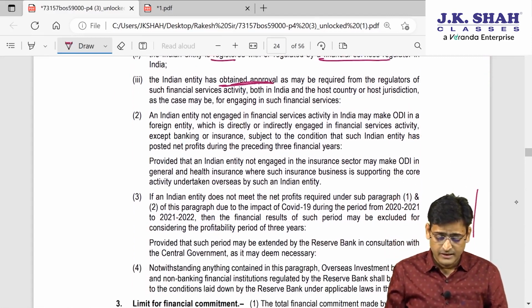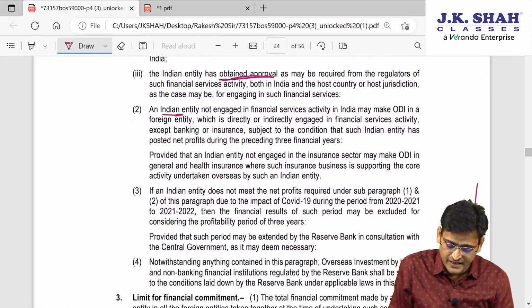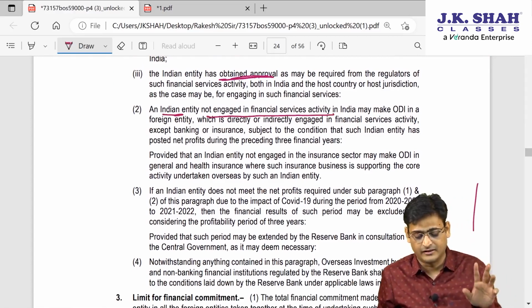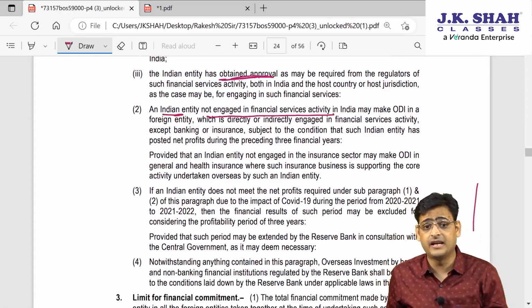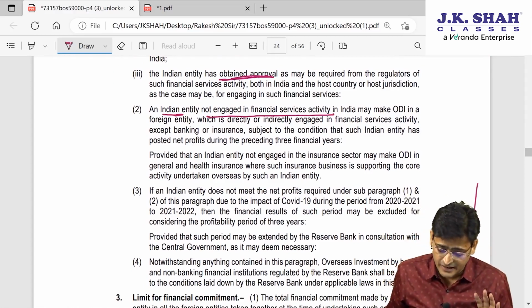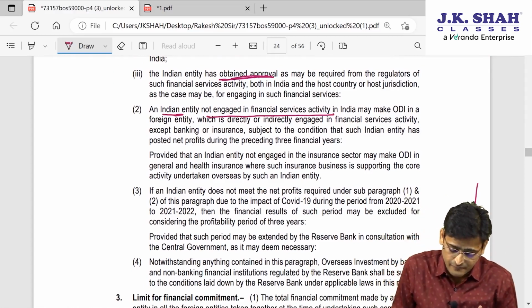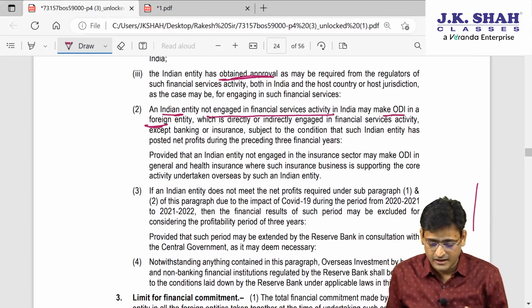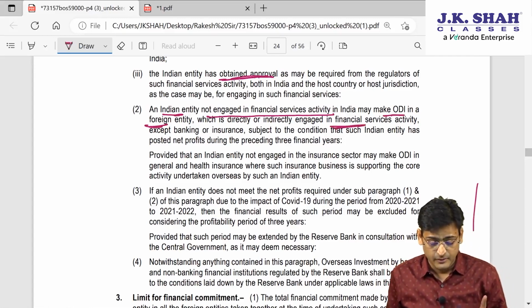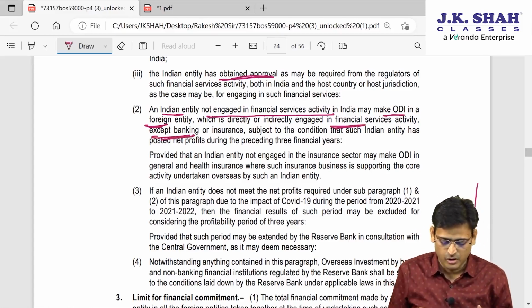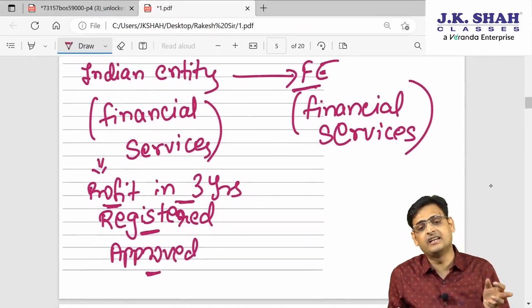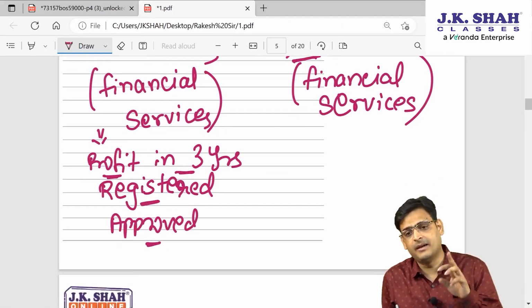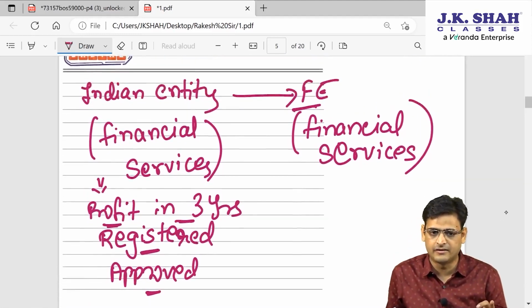Now the second point they are saying is about an Indian entity which is not in financial service. The first point was an Indian entity in financial service. Second is an Indian entity which is not in financial service can make an ODI investment in a foreign entity which is in financial service, except banking or insurance. So the first point is an Indian entity in financial service can make investment in a foreign entity in financial service.